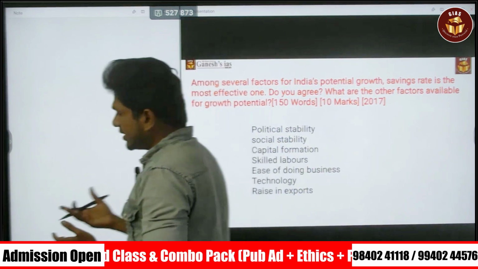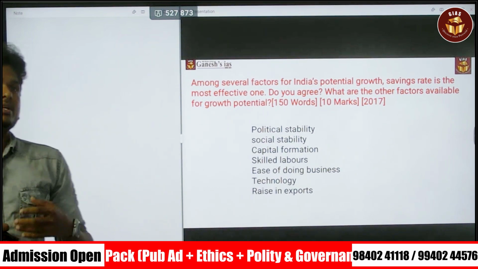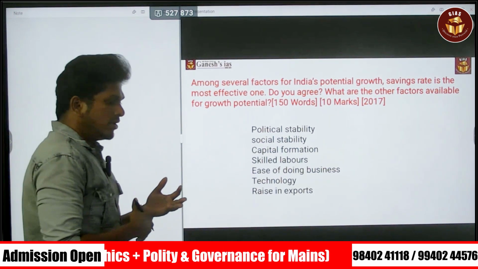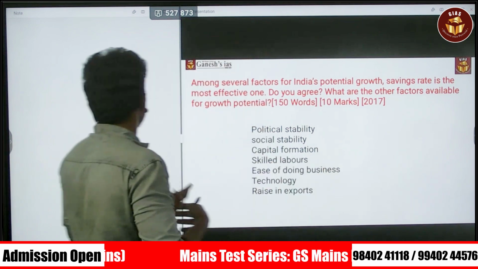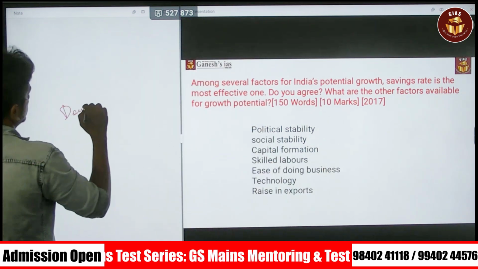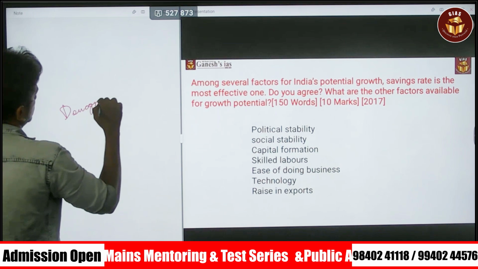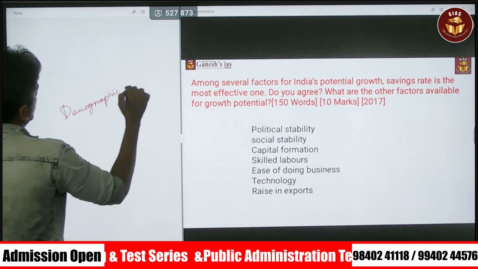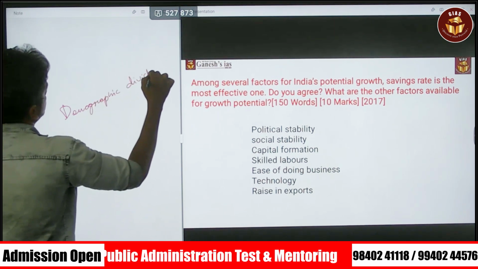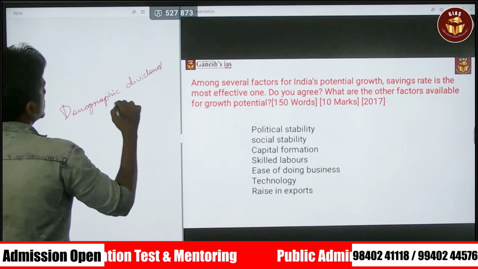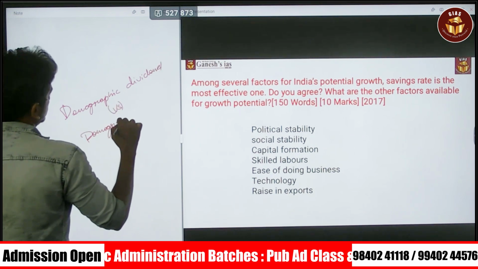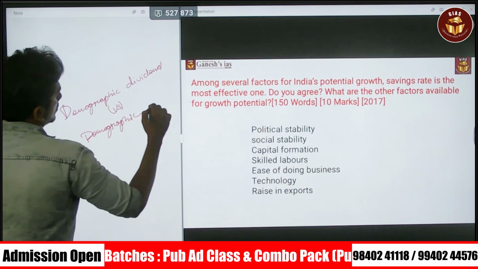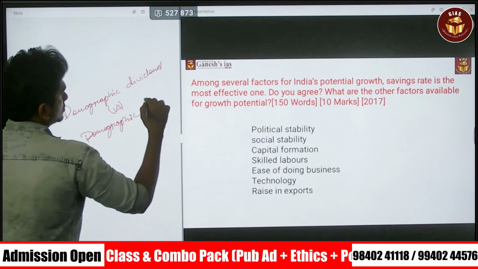Next is skilled labor. Even though India has a demographic dividend, it may end up as a demographic burden. You can use these terms: demographic dividend versus demographic burden.